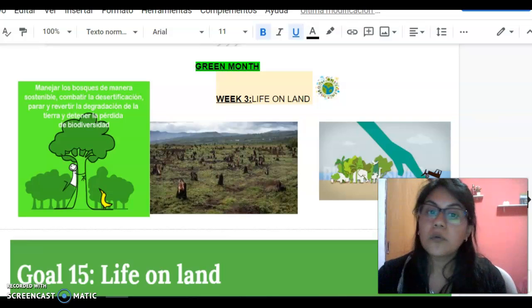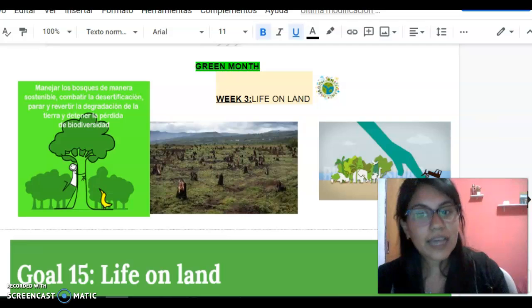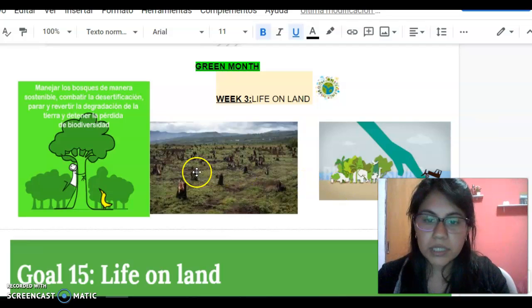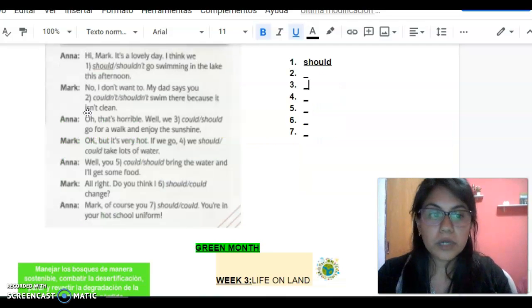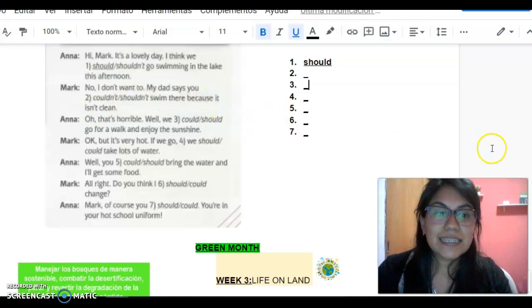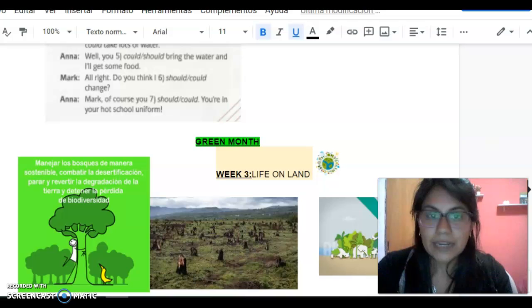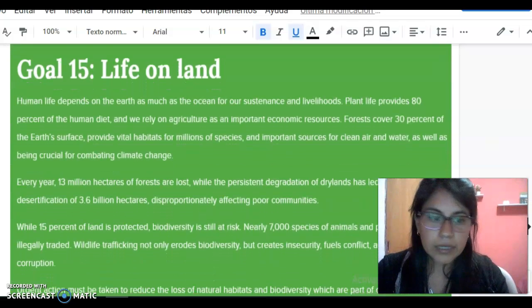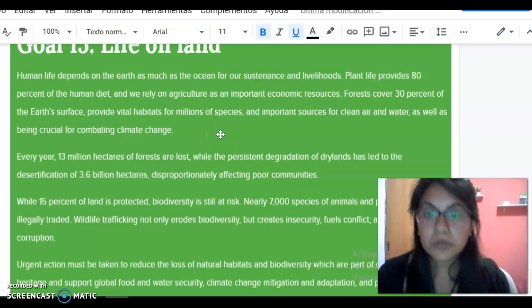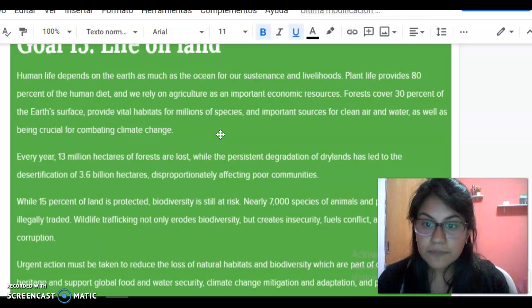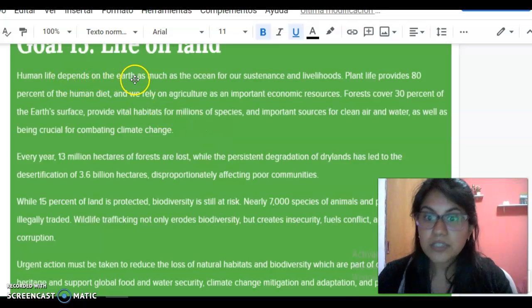In week 1, we dealt with water. Week 2 was a holiday, so we are going to keep on with week 3, which is life on land. And I've put some pictures for you, then read what it says here. We all know that life on land is very important. We live on land. So I've attached here a picture which explains why it is so important. Then read it carefully.